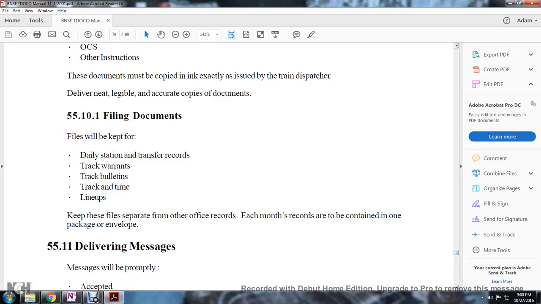5.10.1 Following documents. Files will be kept daily: station transfer records, track warrants, bulletins, track times, and lineups. Keep the files separate from the other official records. Each month, records are contained in one package or envelope.